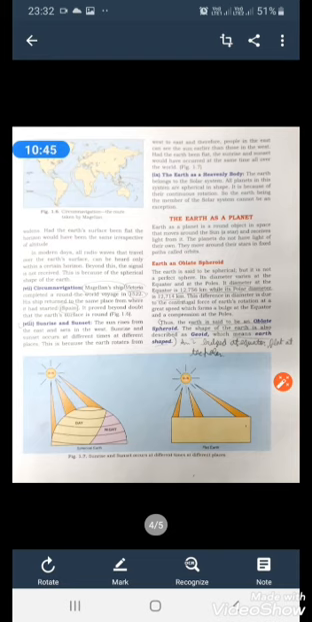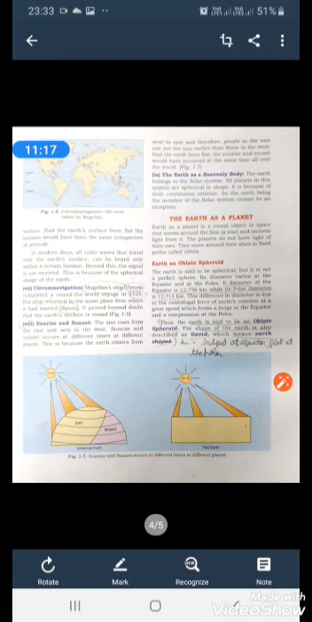Now we come to the earth as a planet and the earth as an oblate spheroid. Now this is the shape of the earth. Now before I explain, let's come to the text. Earth as a planet is a round object in space that moves around the sun, a star, and receives light from it. So earth is a planet which moves around the sun and receives the light from the sun, it doesn't produce its own light. The planets do not have light of their own. They move around their stars in a fixed path called orbit.